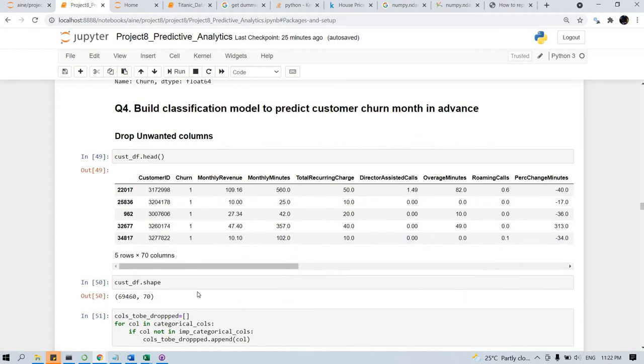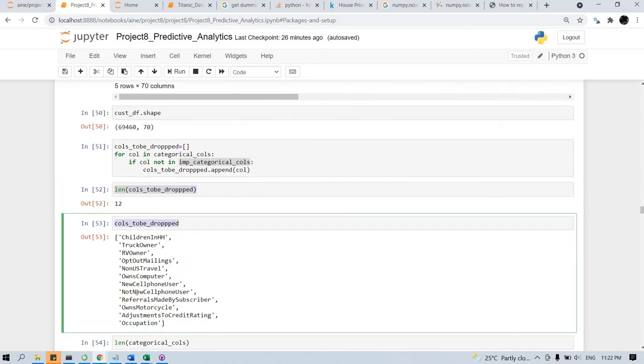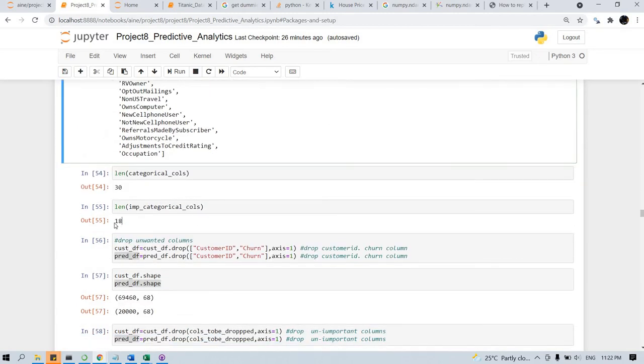Then we are trying to drop the unwanted columns. The current number of columns is 70. We find the columns to be dropped based on the important categorical variables. Basically, there are 30 categorical columns and 18 important categorical columns, so we need to drop the 12 columns which are not important. These 12 categorical columns are not important, and the 18 columns are important.